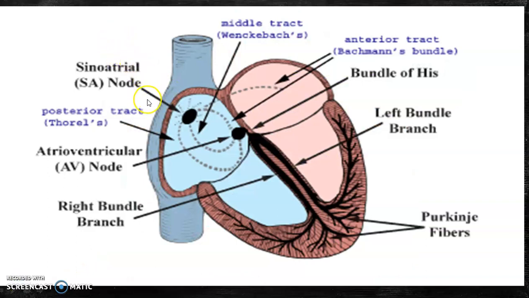The sequence of events in which the heart contracts and relaxes is termed the cardiac cycle, and there are two phases, systole and diastole. Systole means contraction and diastole means relaxation. Systole is the period during which the ventricles contract and pour the blood out into the aorta and pulmonary artery. Diastole is the period during which the ventricles relax and refill with blood.